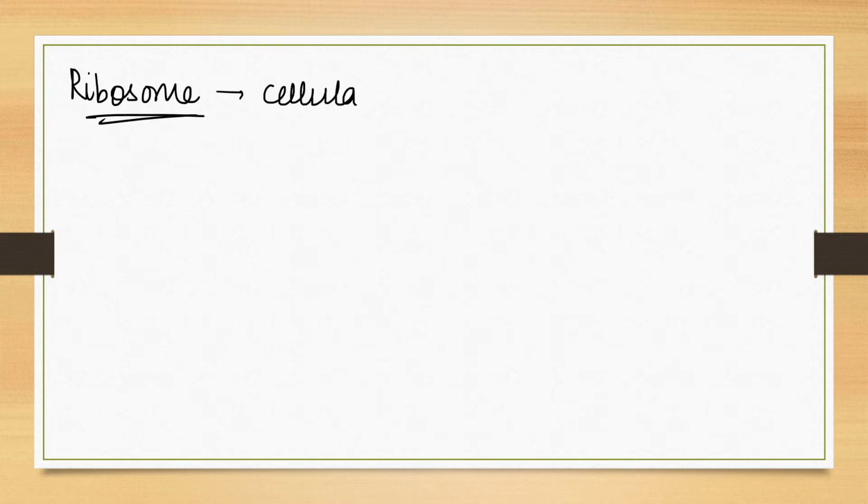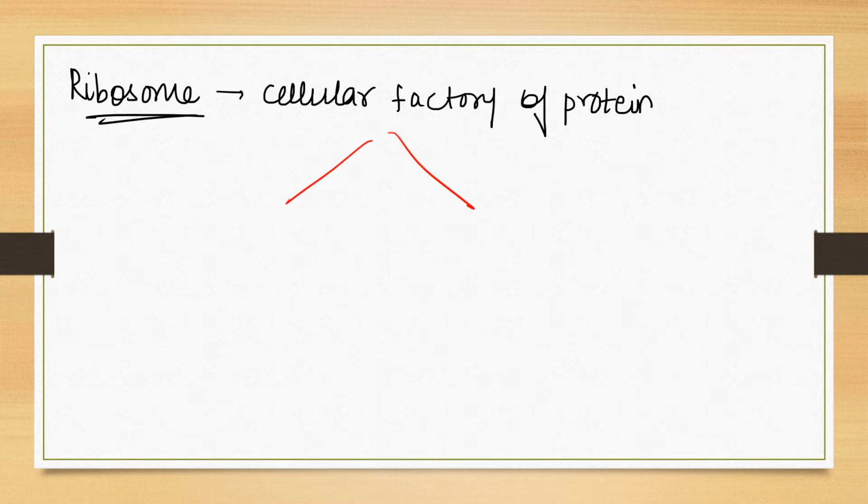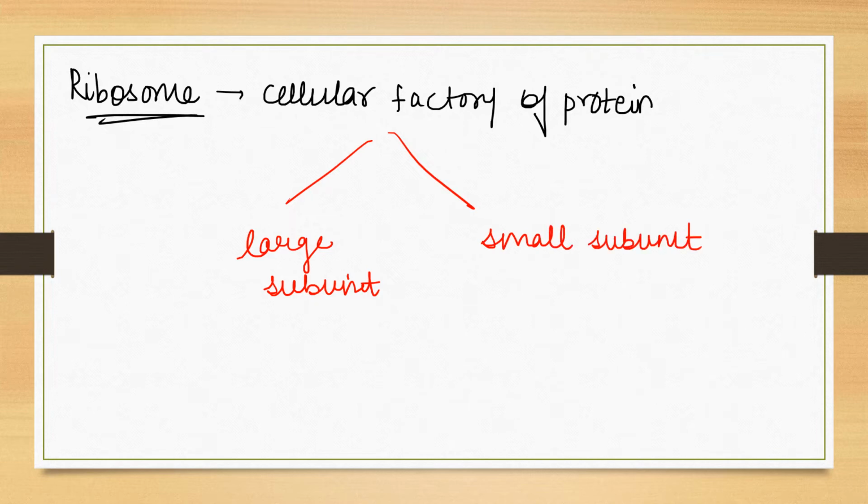Now when we are talking about translation, we need to know about ribosome. So what exactly is ribosome? Ribosome is the cellular factory of proteins. In a resting state, ribosome is composed of two subunits. One is the large subunit of the ribosome, and the other is the small subunit of the ribosome. Ribosome is responsible for protein synthesis.